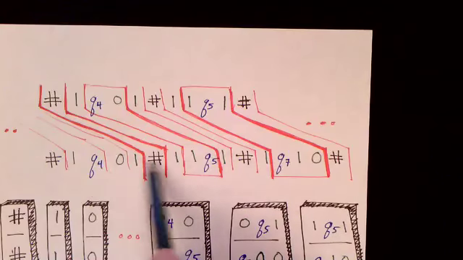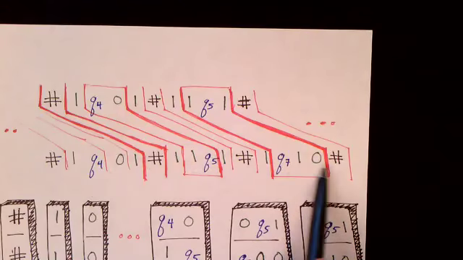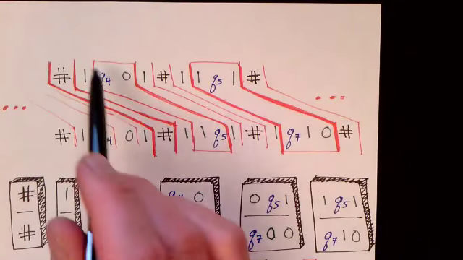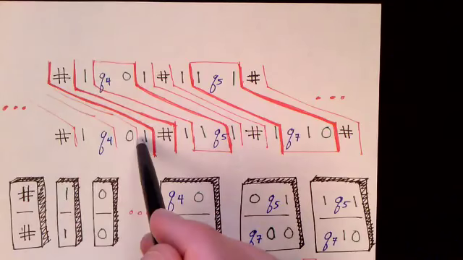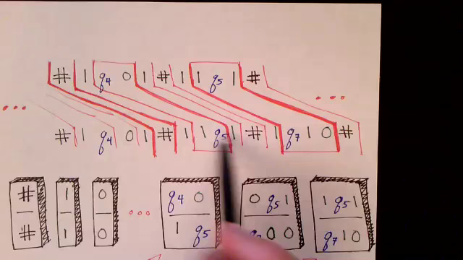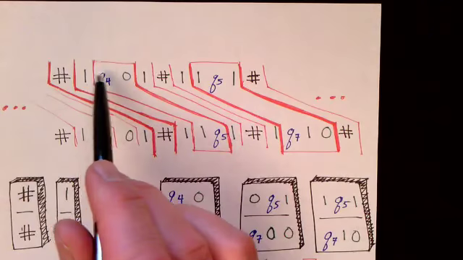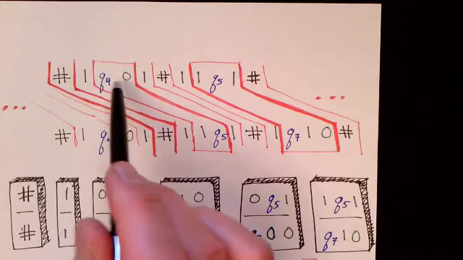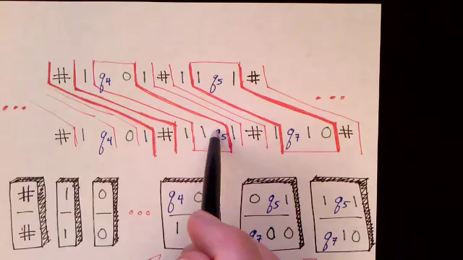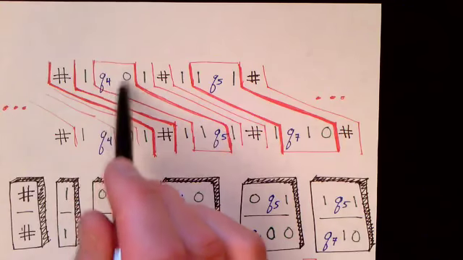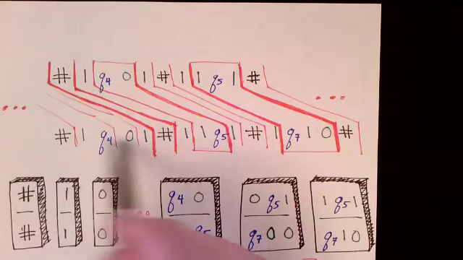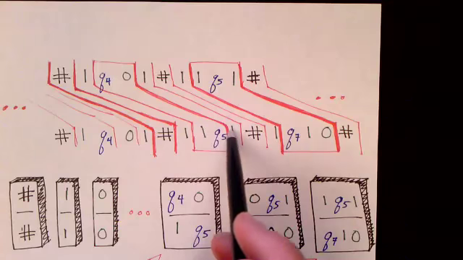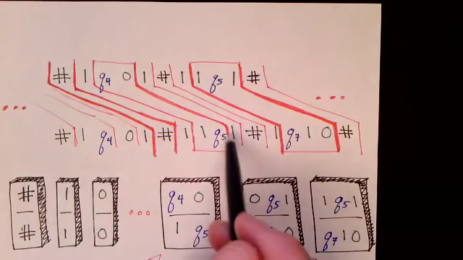On the bottom string, we're seeing the legal configurations. And we're also seeing how the tiles are used to go from the current configuration to the next configuration. We're looking at the transition from Q4 to Q5. The top part of the tile matches this configuration, and the bottom parts of the tile give the next configuration.